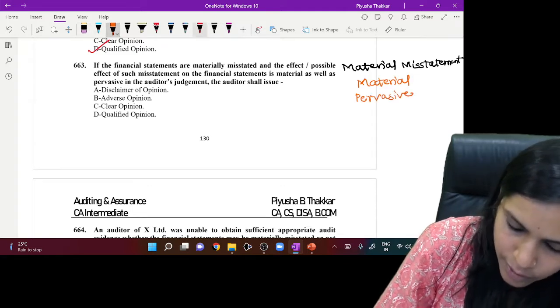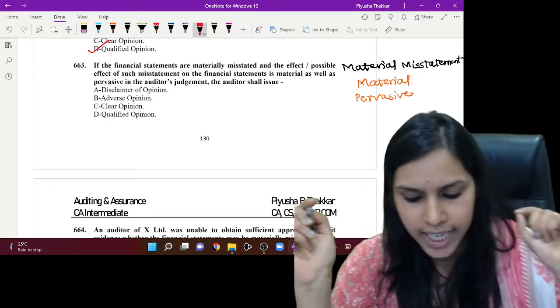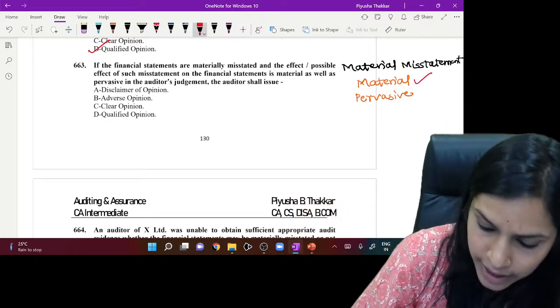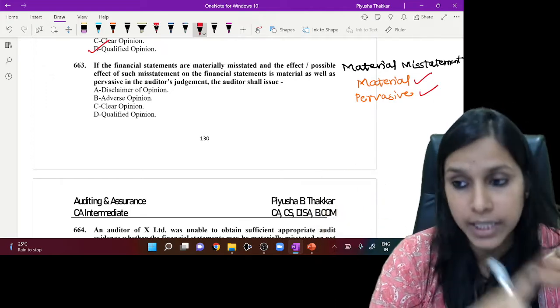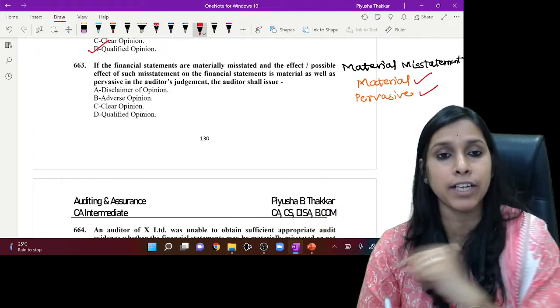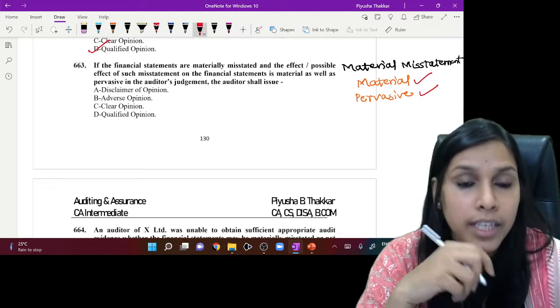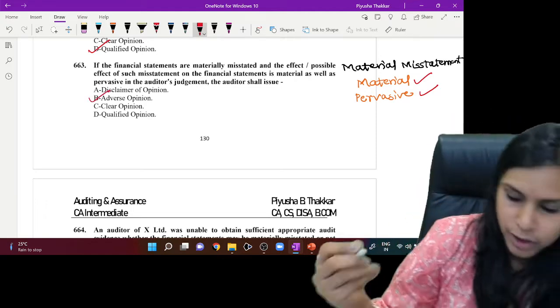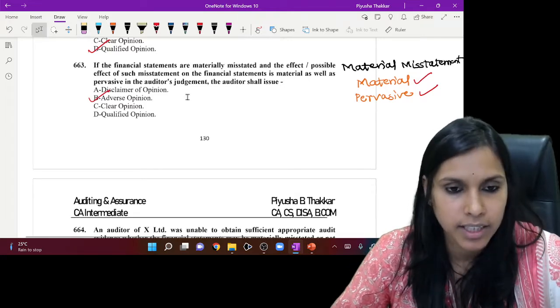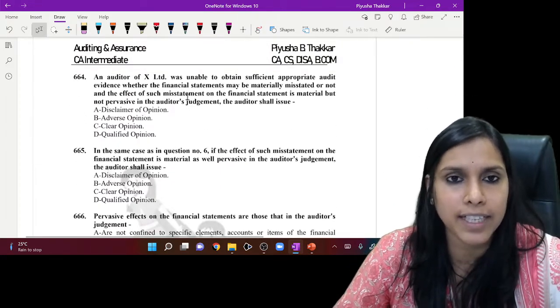What does the question say? The question says that the effect is material as well as pervasive. Material misstatement, material and pervasive. So that is a perfect combination of adverse or disclaimer. Yes, an adverse opinion would be issued in this particular circumstance. Okay, let's go to the next question.